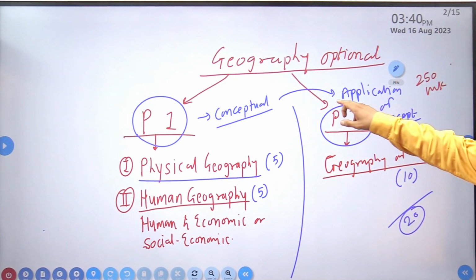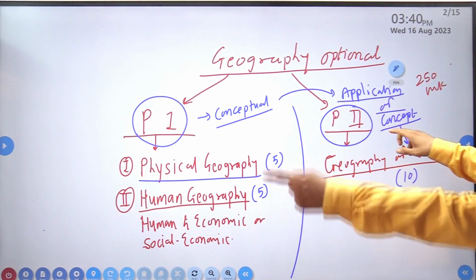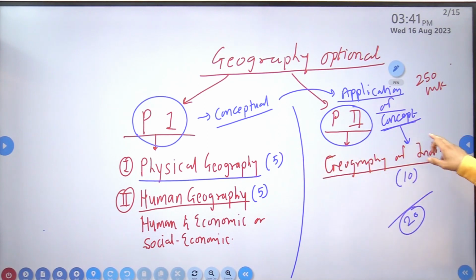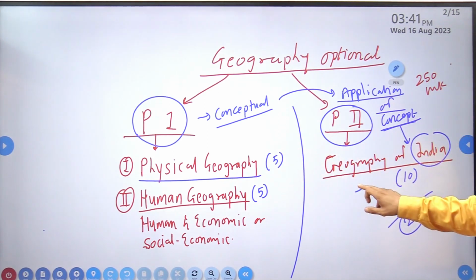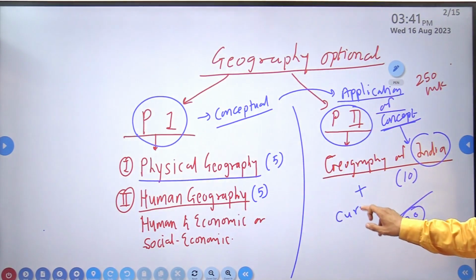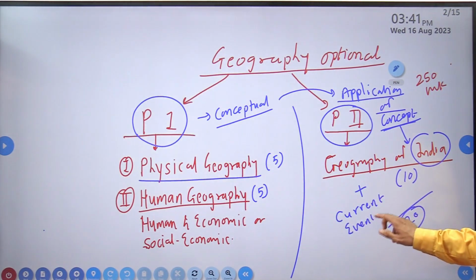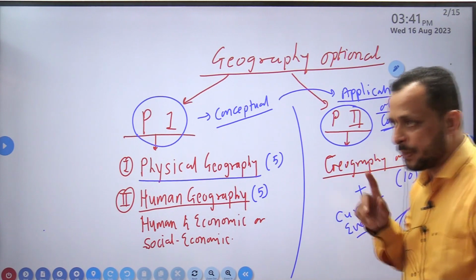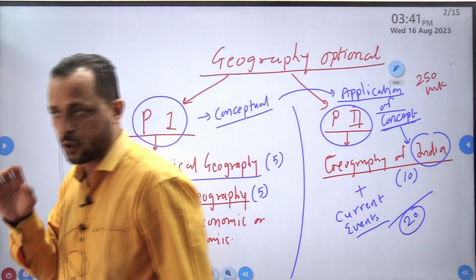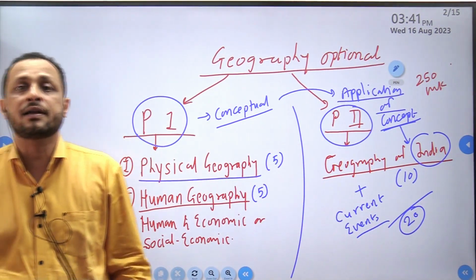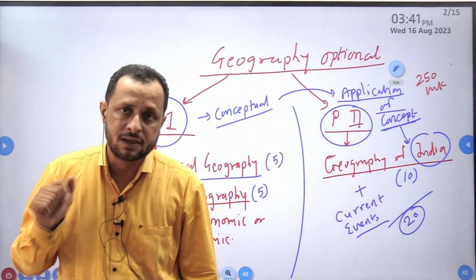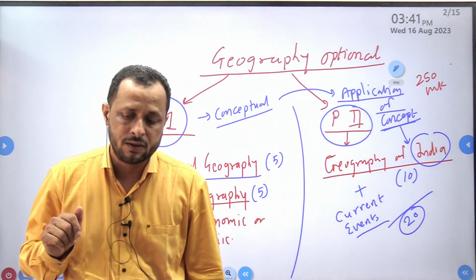Now when we say application of those concepts of paper 1 for India, it will also include current events. That is another interesting part. In paper 2 we have to study the geography of India in current relevance. What does current relevance mean?